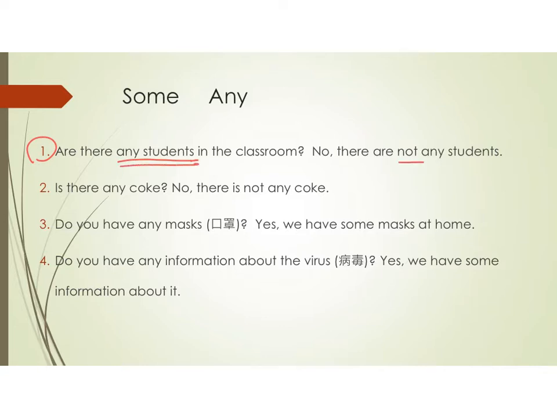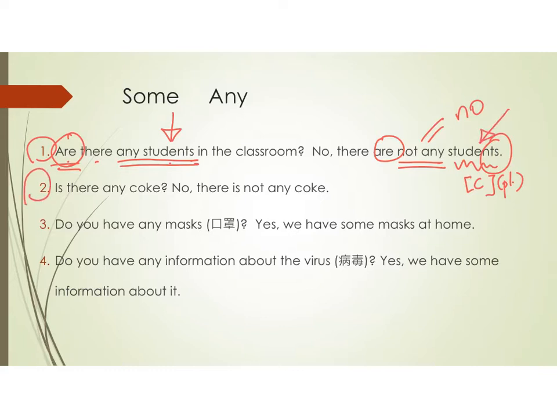So, you see in number 1, are there any students in the classroom? No, there are not any students. Not any, here it means no students, okay? One thing you have to pay attention to is we say not any students, okay? Again, because it is a countable noun, we have to use the plural form, 眾數. So here, are there any students? 我問有冇嘅時候 we say, are there any students? I use are here because we use the countable noun students.